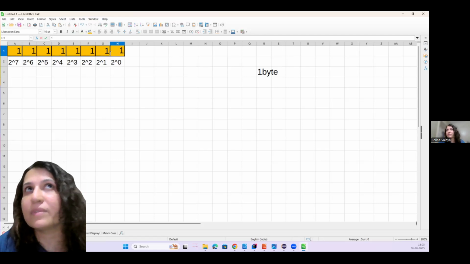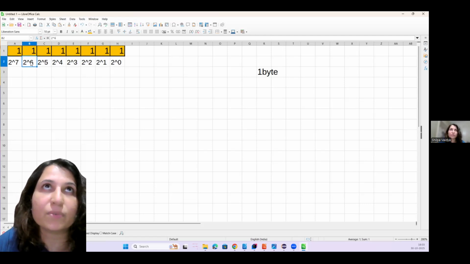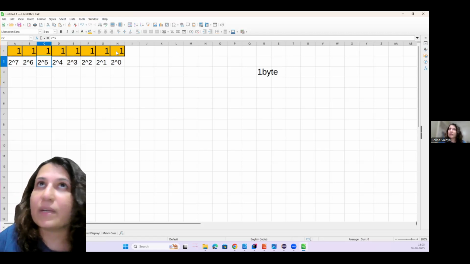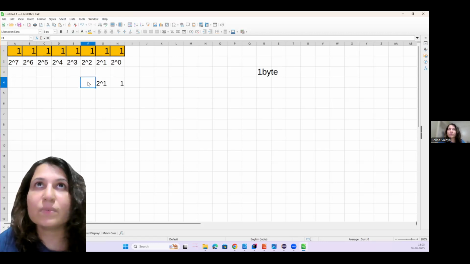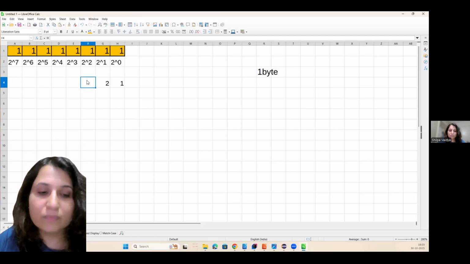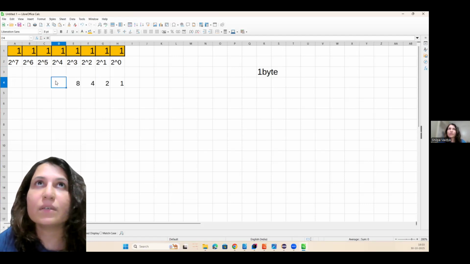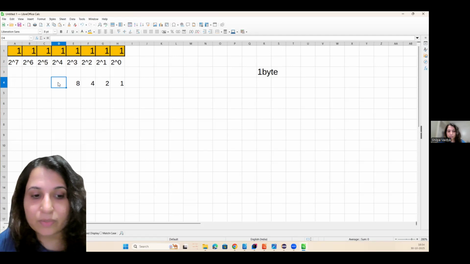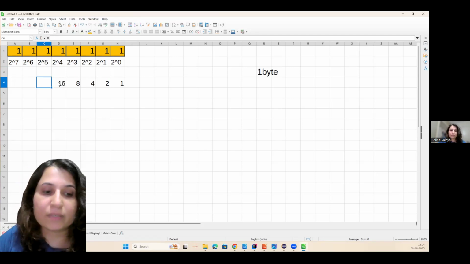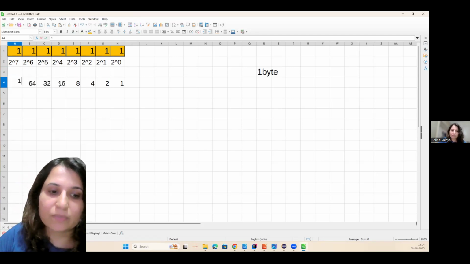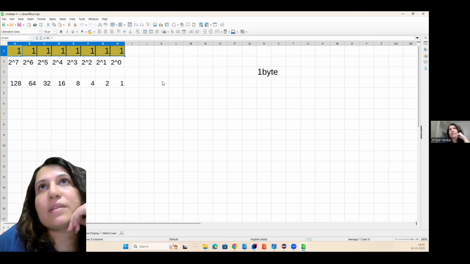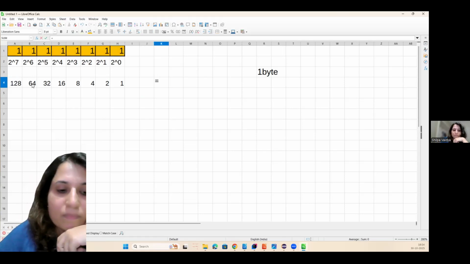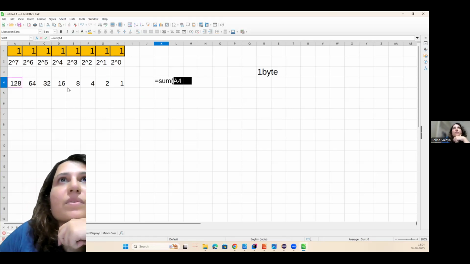If all these blocks are filled with 1, this is nothing but 1 into 2 raised to 7, plus 1 into 2 raised to 6, plus 1 into 2 raised to 5, and so on up to 1 into 2 raised to 0. 2 raised to 0, anything raised to 0 is 1. 2 raised to 1 is 2. This will be 4, this will be 8, because 2 raised to 2 is 4, 4 into 2 is 8, 8 into 2 is 16, then 32, then 64, and 128. So this decimal equivalent is nothing but the sum of this whole stuff.